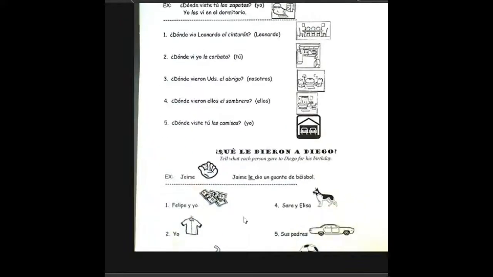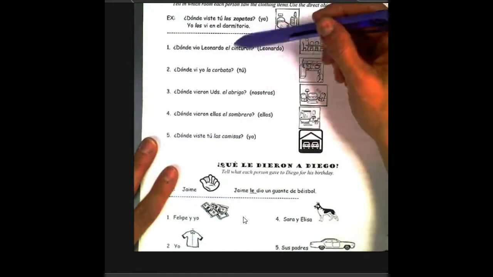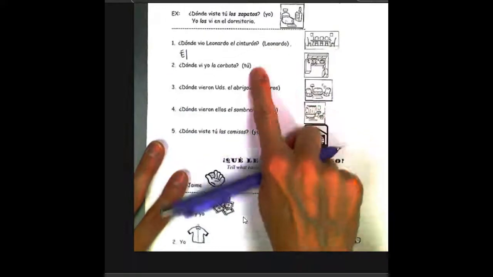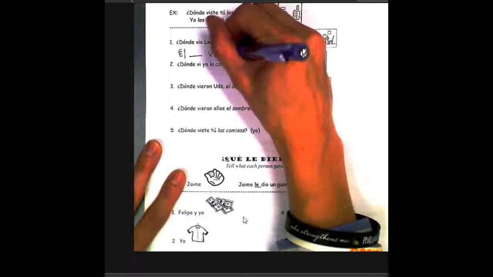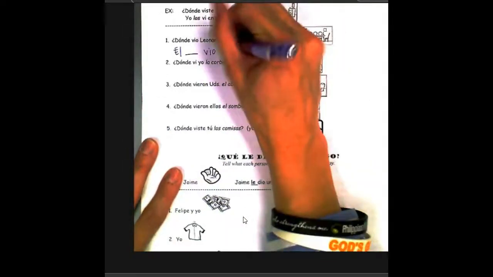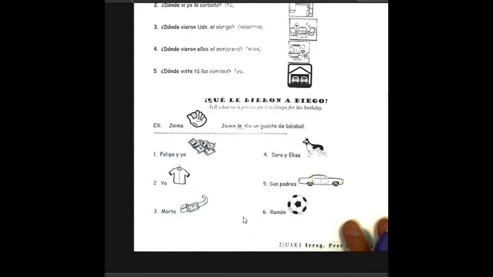This next part should look super familiar because we just did some practice on this el lunes, on Monday. And so I want you to try to do this though without just looking at your notes. And so the first part of the sentence is going to be whatever's in parentheses. That's the subject. That's the person. So Leonardo is the person. And then él lo vio. And lo takes the place of cinturón.